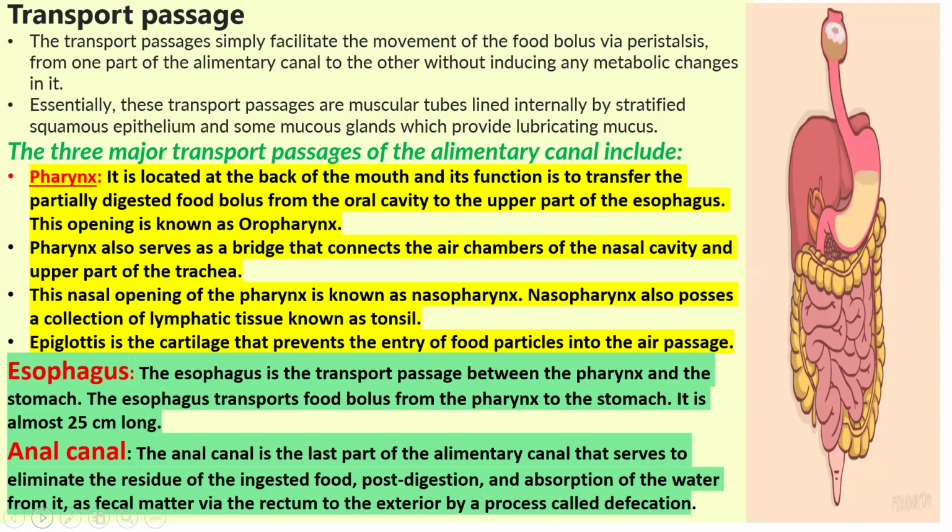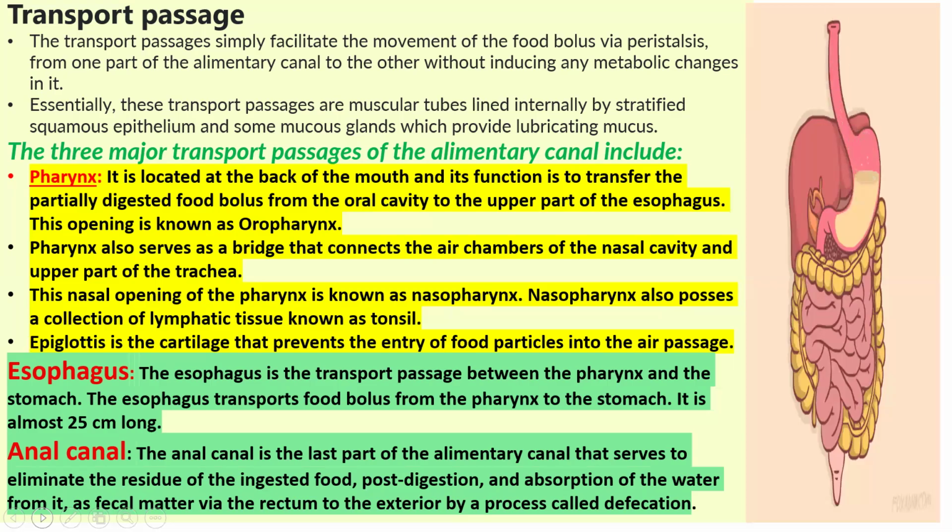This opening is known as the oropharynx. The pharynx serves as a bridge that connects the ear chambers, the nasal cavity, and the upper part of the trachea. Trachea is the windpipe. The nasal opening of the pharynx is called the nasopharynx. Nasopharynx has a collection of lymphatic tissue called tonsil.